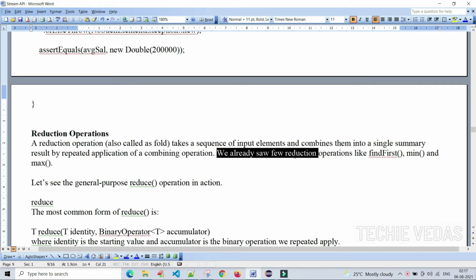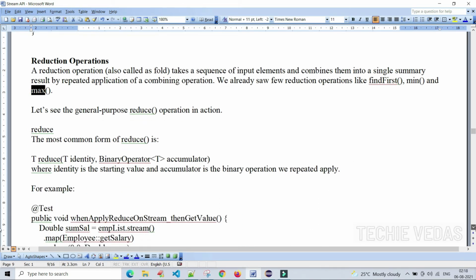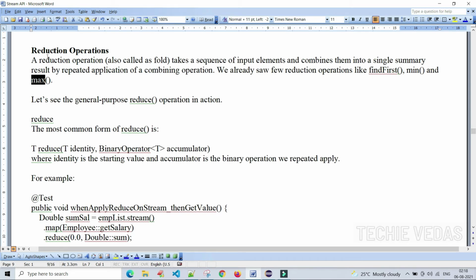We already saw a few reduction operations like findFirst, where we get one element only. Min, we get one element only. Max, single element only. Like that, sum. You understand, right? What is the use of reduction operations? Let's see the general purpose reduce operation. Reduce is one of the methods. Let's see what is the use.